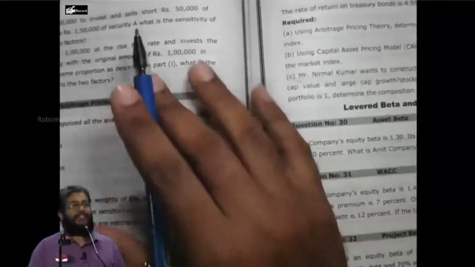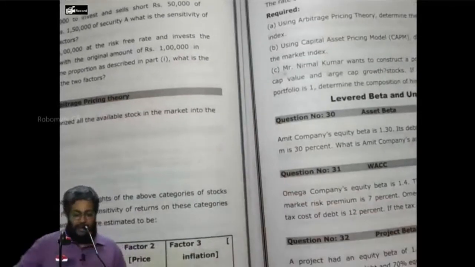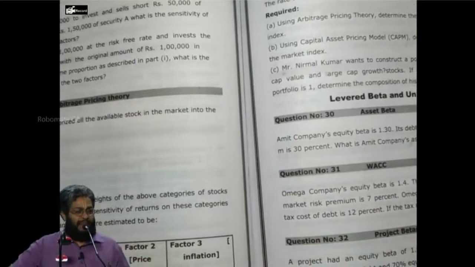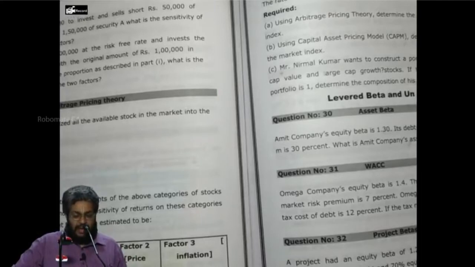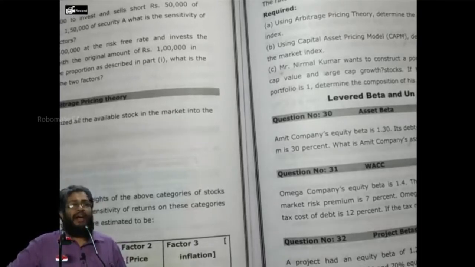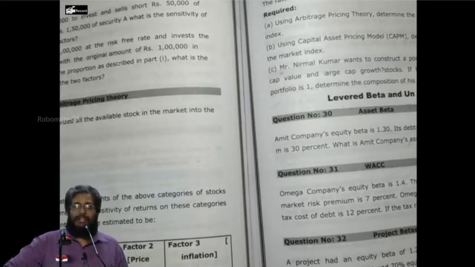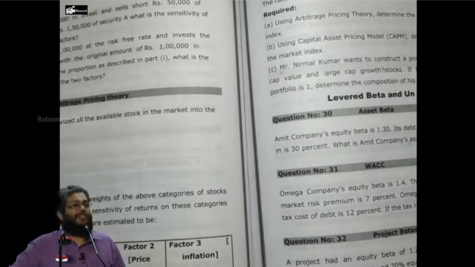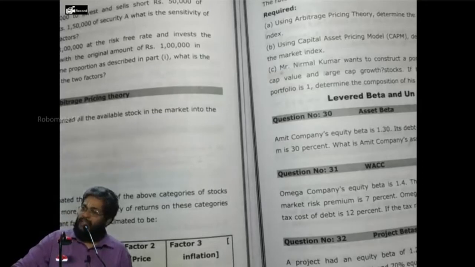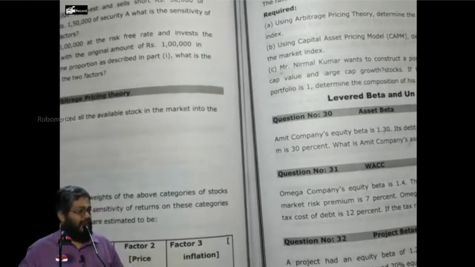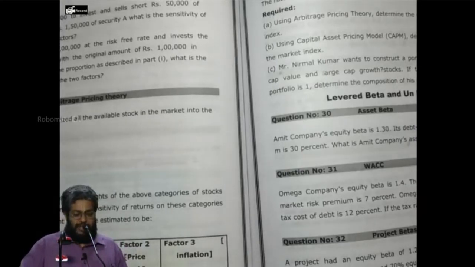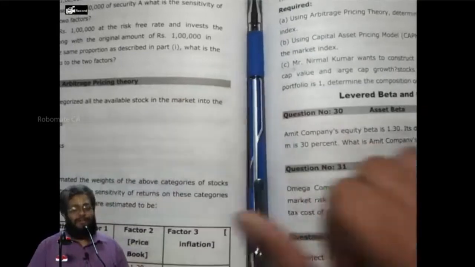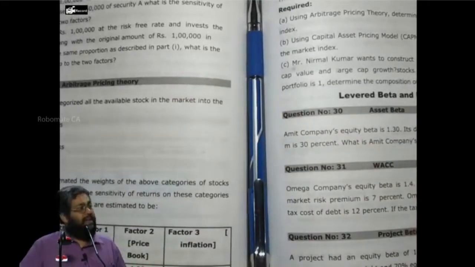There are two securities, A and B, in the first part of the question. How much money am I having, own wealth? 1 lakh. But I want to invest how much in A? I have only 1 lakh rupees, but I have to invest 1 lakh 50 in A. What are the two options for me? Borrow 50,000 and then invest, or what? Short sell 50,000 and then invest. So the first option says you have to short sell. How much are you going to short sell? 50,000 of B. Now they are asking you to find out what is the portfolio beta in this particular case.